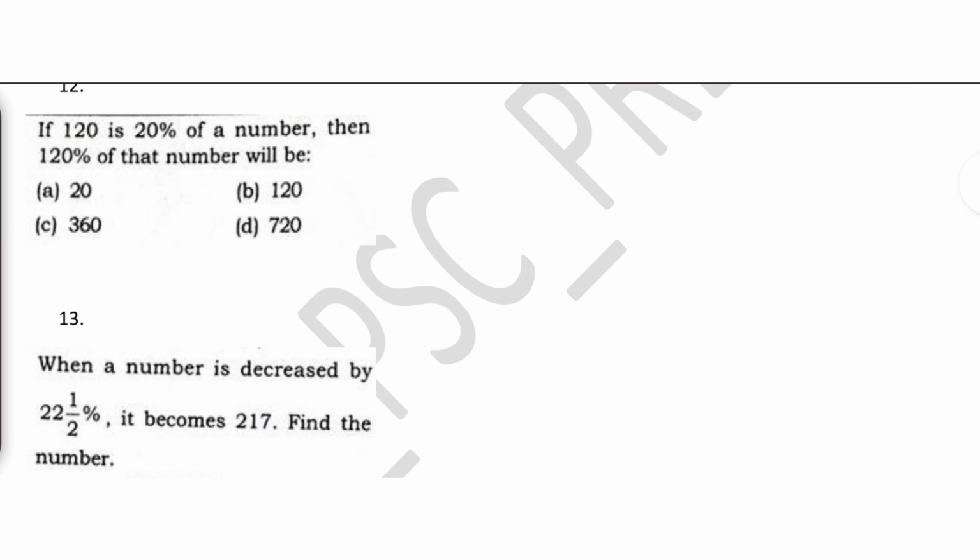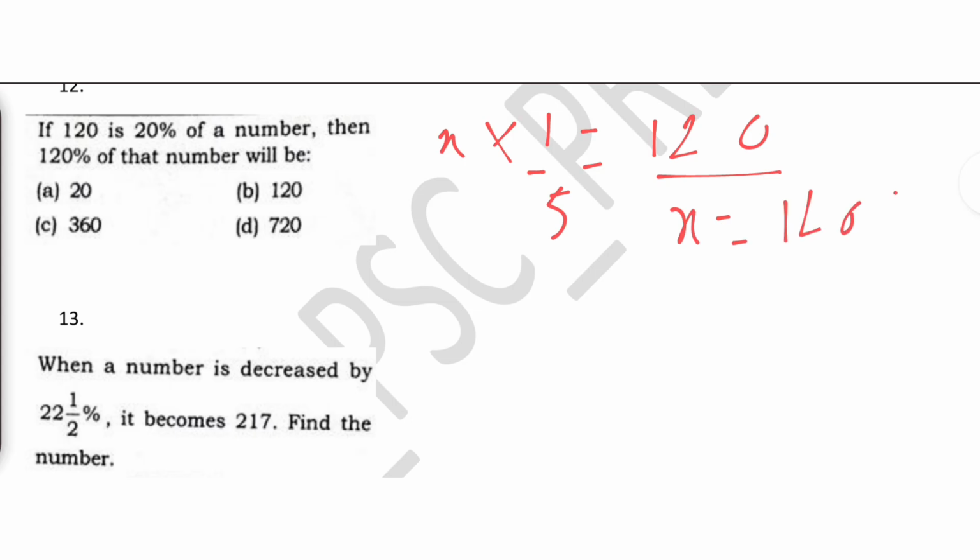120 is 20% of a number. If 120 is 20% of a number, 20% is nothing but 1 by 5. So we are given that if 120 is 20% of this number, that means x is nothing but 120 into 5. Then 120% of that number will be how much? We need to find 120% of this number.